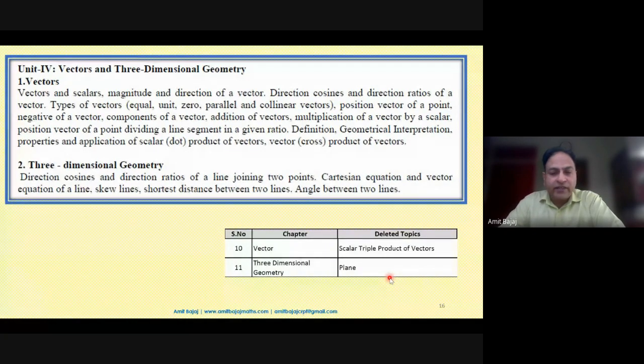And from the miscellaneous exercise also, there are very limited types of questions to be covered. In fact, I have already shared one specific list of questions exercise wise, what from the latest curriculum students should do. I'll share that link once again, NCERT exercise wise questions, what are required.